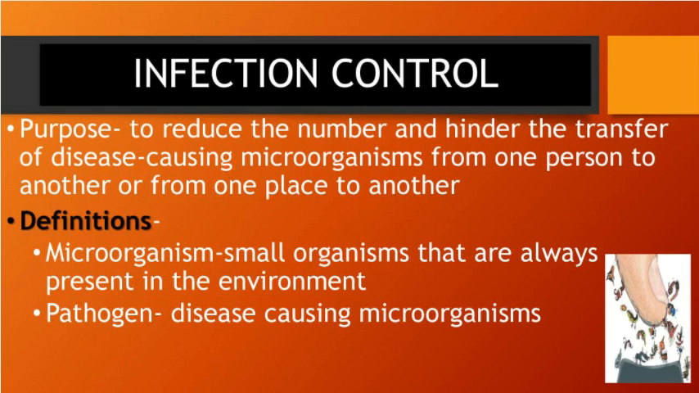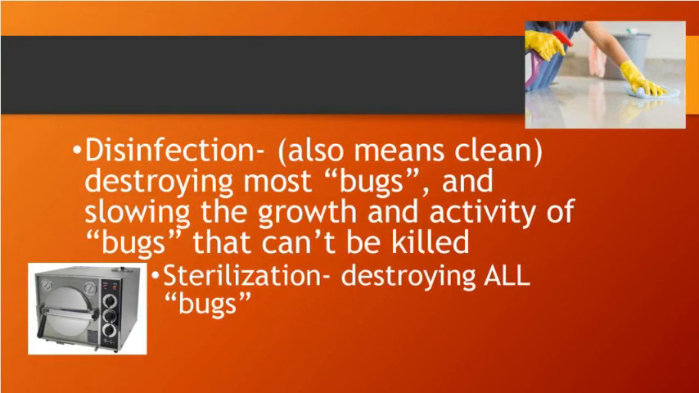So, a microorganism is a small organism that's always present in the environment. A pathogen is a disease-causing microorganism or bug. Disinfection also means to clean. Disinfection is when you destroy most bugs, and it slows down the growth and activity of bugs that can't be killed. Sterilization is when you destroy all bugs. Please make sure you know the difference between the two. Disinfection kills most, sterilization kills all.